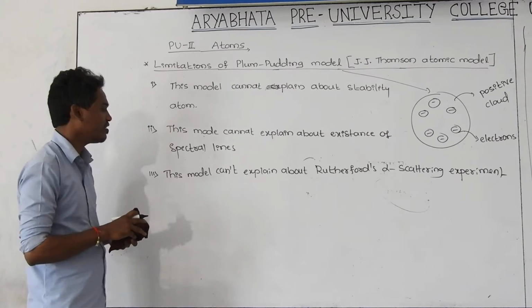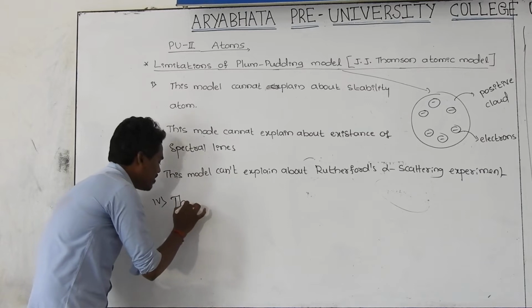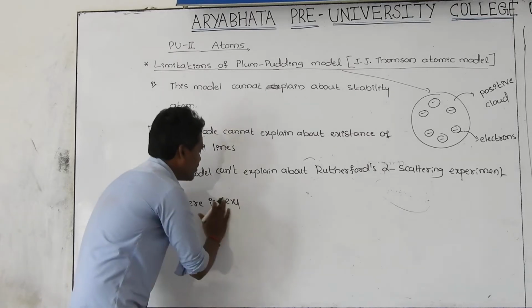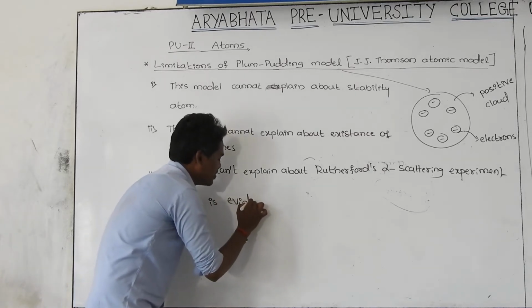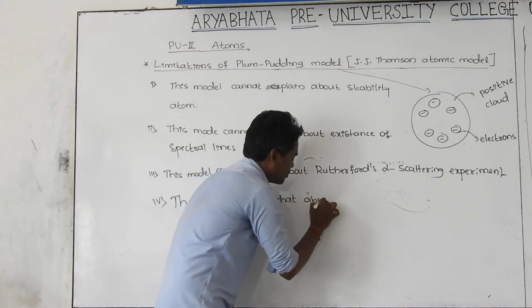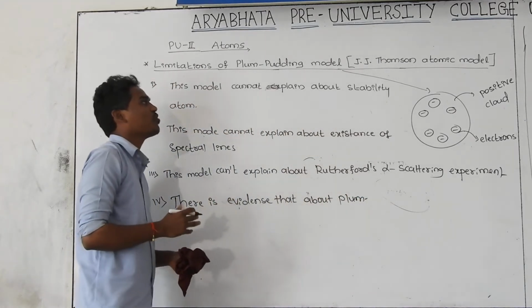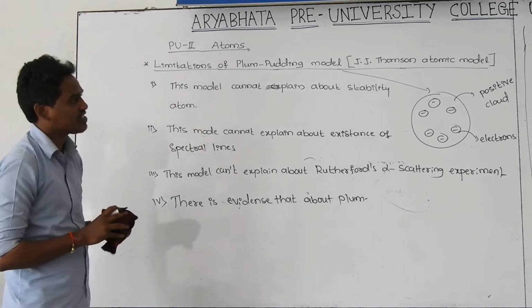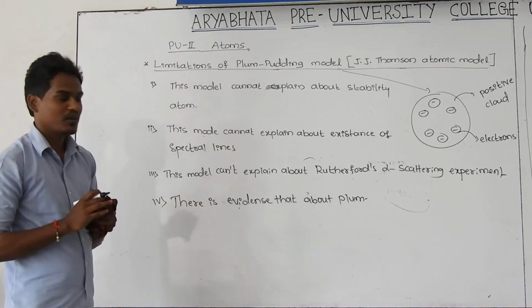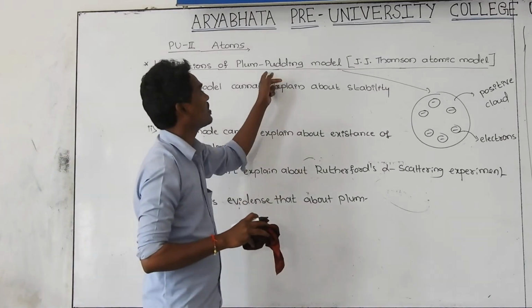And this is also one of the limitations. And the fourth one, what is the fourth one? Fourth limitation: there is no experimental evidence about the plum pudding model. Simply, we are studying in history that the plum pudding model was proposed by J.J. Thomson. But actually, in scientific museums or in the science field, there is no evidence regarding that he studied this plum pudding model.